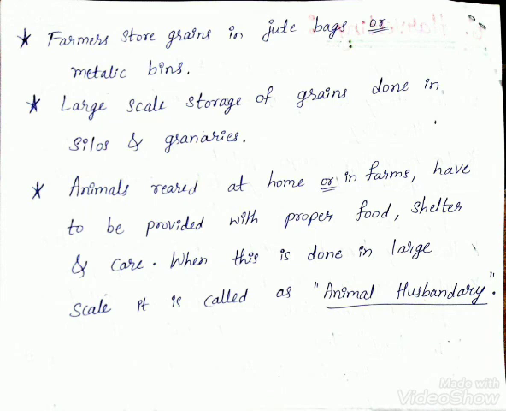Animals reared at home or in farms have to be provided with proper food, shelter and care. When this is done on a large scale it is called as animal husbandry. So this is all about your first chapter, that is crop production and management. This completes the first chapter.